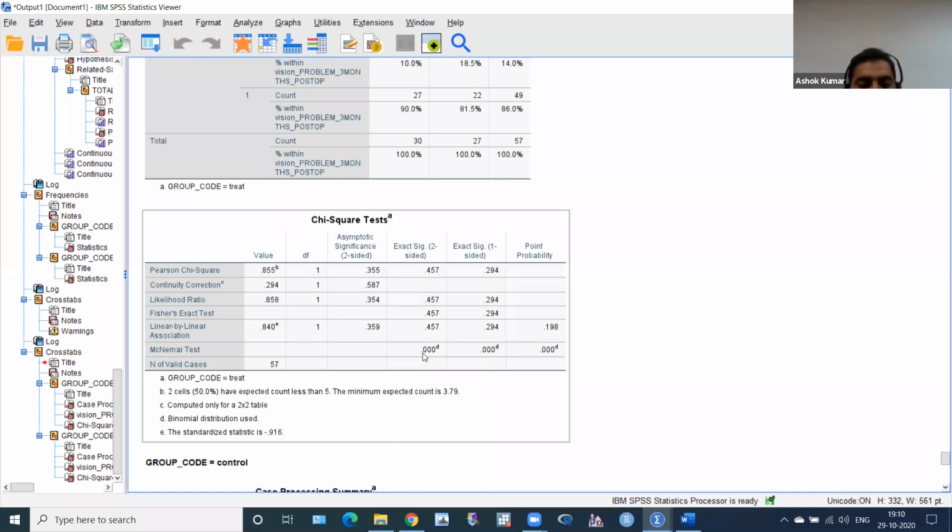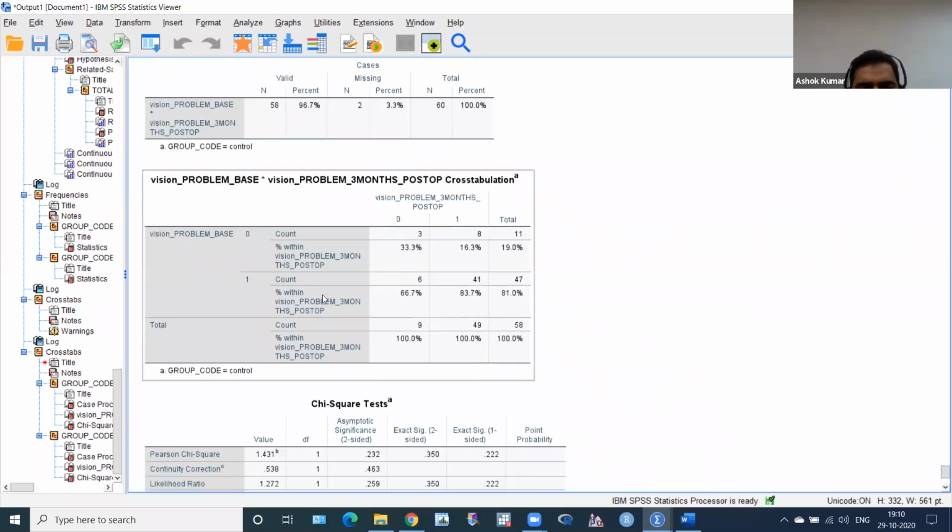2 error. Now again see, in control group, I want to see control group, no problem, very good. Here you can see at baseline problem is in 47 and at 3 months problem is 49. Oh, 2 patients increase, total 58. So 47 divided by 58 is around 81%. 49 divided by 58 is around 81%, something like that. 2 patients increase. So I think 2 patients is not coming significant.